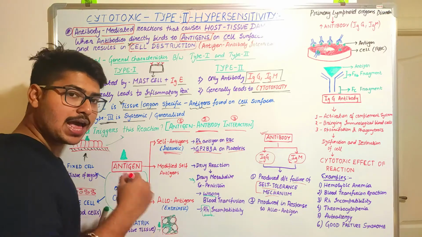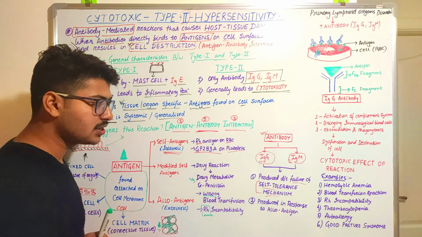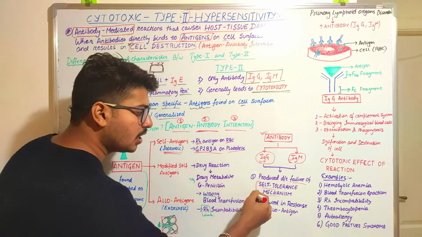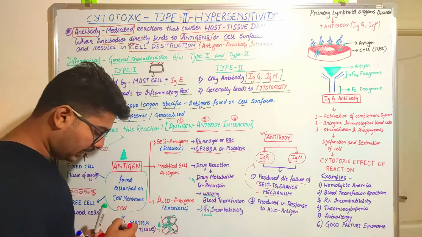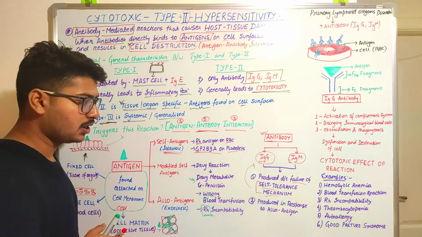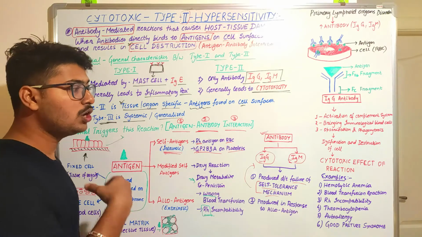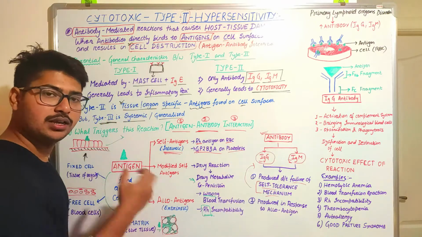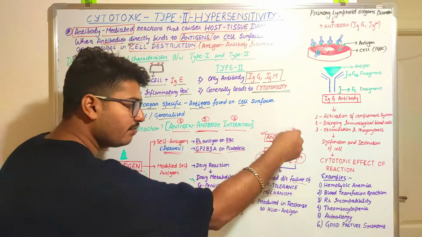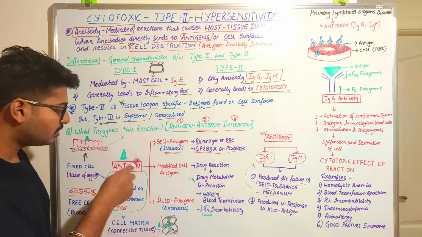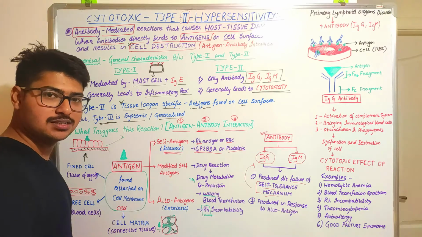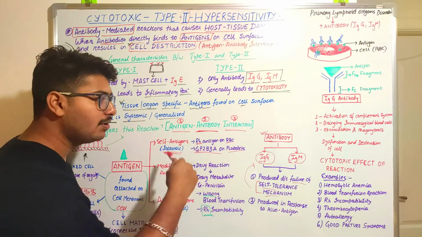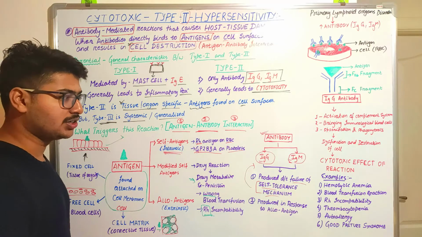It means there will be an autoallergy condition. So in that condition, the body will produce a larger number of antibodies, and they will be freely available in the blood vessels. When they are freely available, they will search for the normal antigens present in our body, and that will lead to autoallergic conditions.